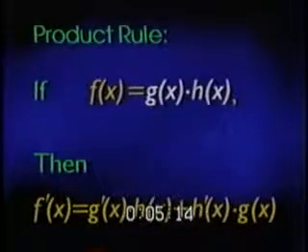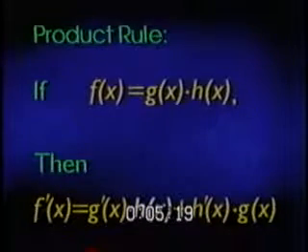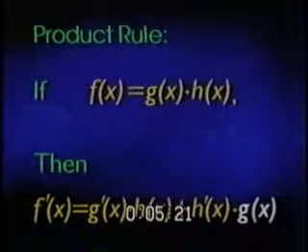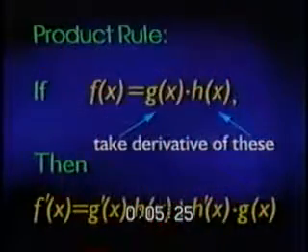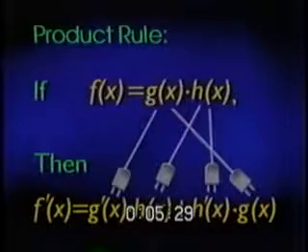Next, the product rule. The product rule says that the derivative of the product of two functions is the derivative of the first times the second plus the derivative of the second times the first. This looks like a big mess, but all you really need to do is take the derivatives of the two functions you are given and then plug everything into this formula. It's easier than it looks, trust me.